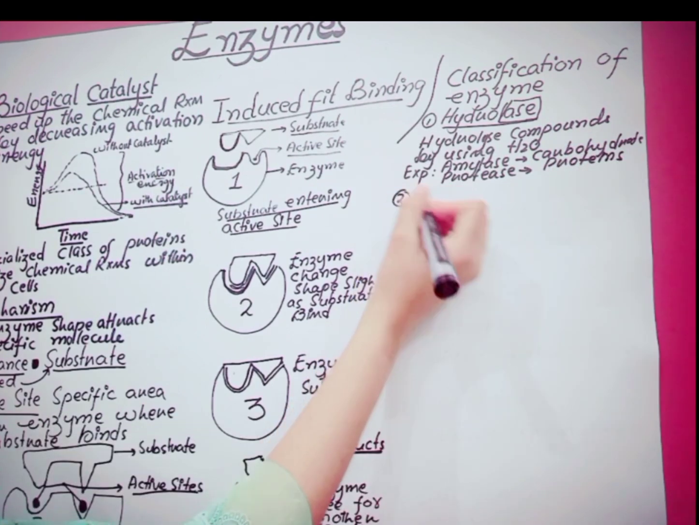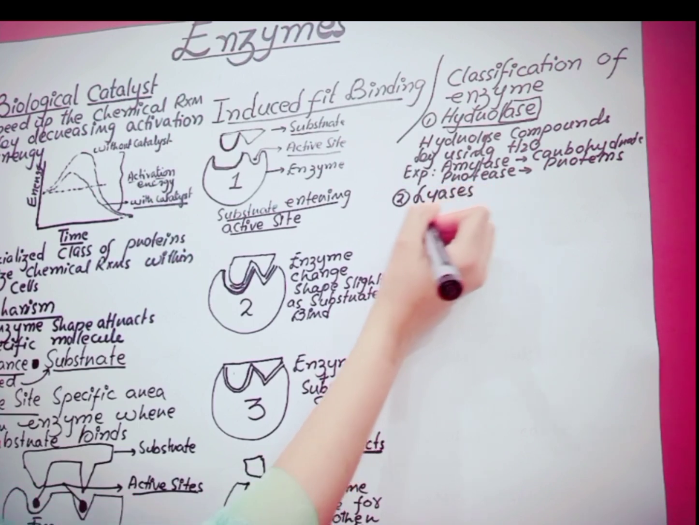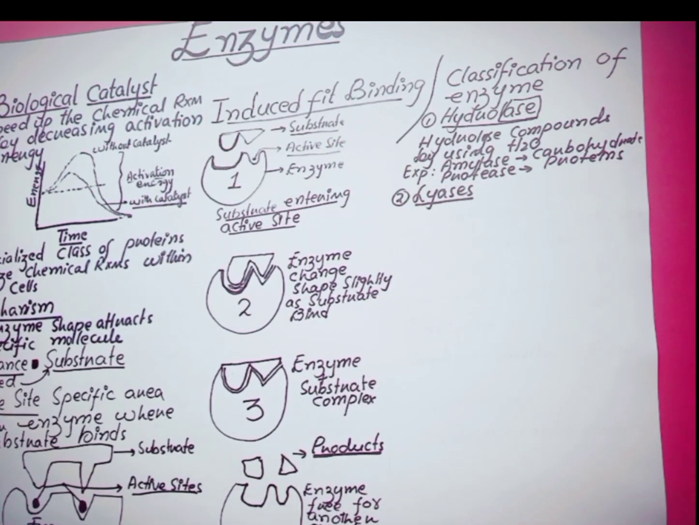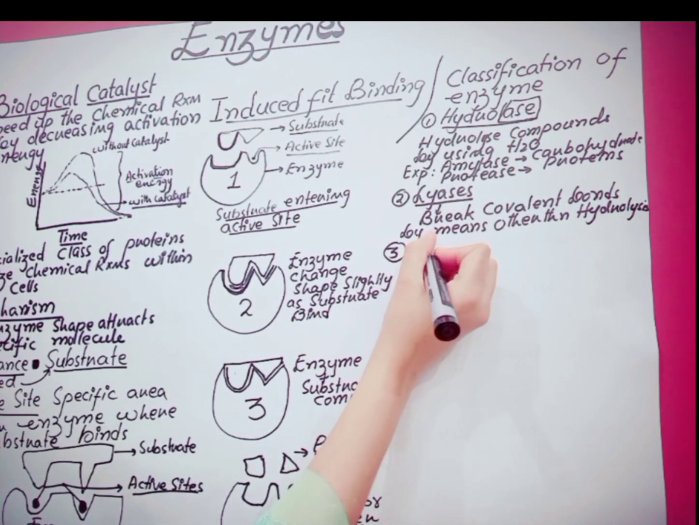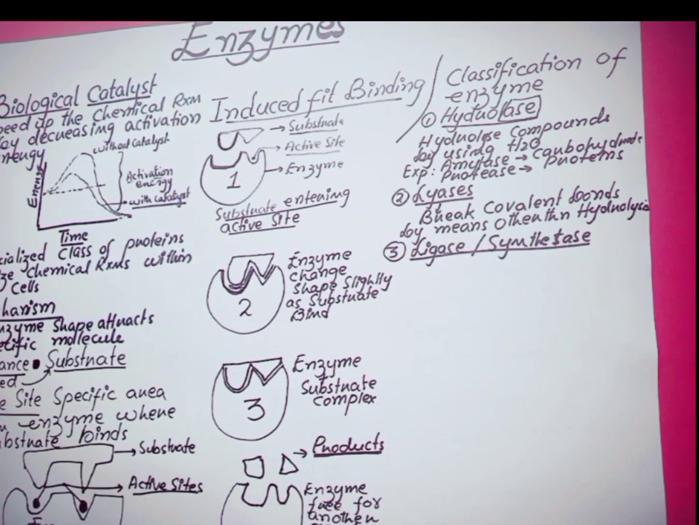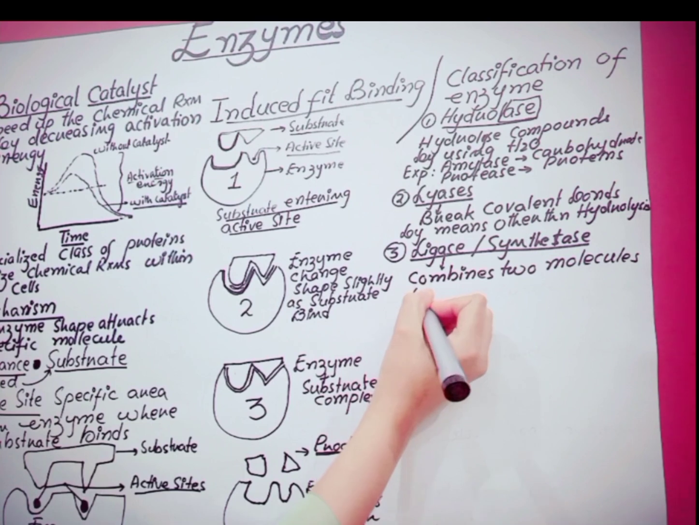The second group of enzymes are lyases. Lyases are a group of enzymes that break down covalent bonds by means other than hydrolysis. The third group is ligase enzymes. The ligase or synthetase enzymes are a group of enzymes that catalyze the joining of two large molecules by forming a new chemical bond. An example is DNA ligase.